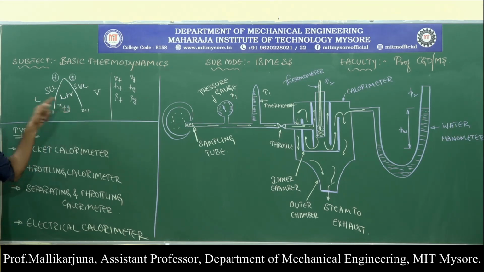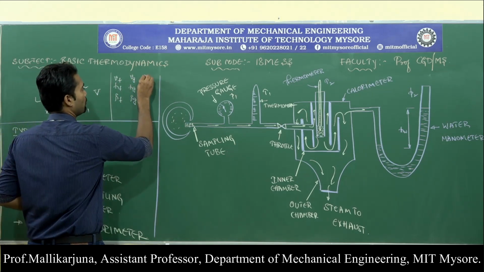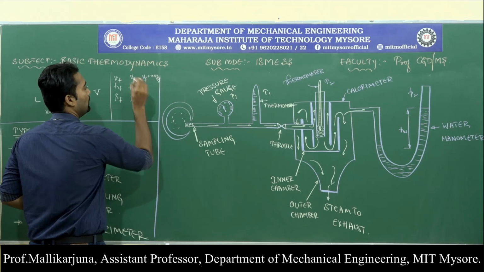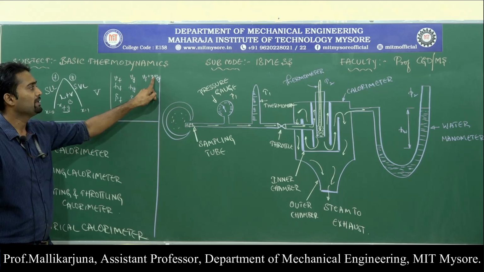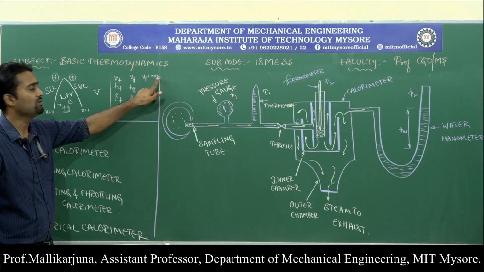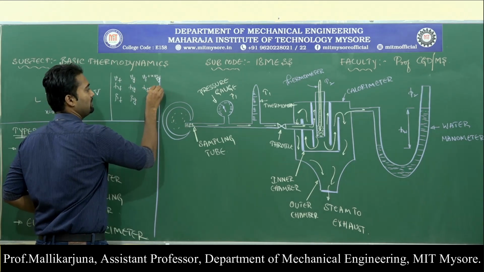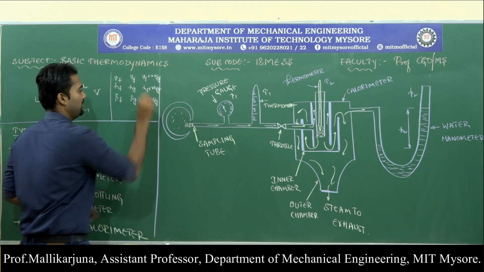If I have to write anything in between, then I need to make use of Fg. If I want to write the specific volume at a particular point inside the dome, say at this point I need to write specific volume, specific enthalpy, specific entropy, then it will be Vf plus x times Vfg. Why is it so? Because inside the dome fluid also exists, along with that vapor also exists. Vapor is written with the help of dryness fraction and Vfg. If H has to be written, Hf plus x times Hfg. If S has to be written, Sf plus x times Sfg.